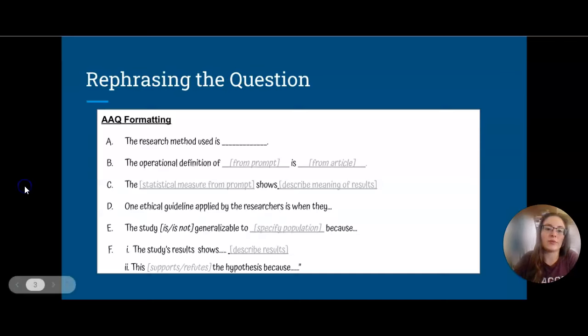So, breaking this down point by point, I have some sentence starters that I would like to see students use when it comes to writing AAQs. You do not have to use exactly these, but these are some great ones to start. Alternatively, you can just take whatever question they have asked you, flip it back on them. But if you're not feeling comfortable in turning them into questions yourselves, you can use these ones here.